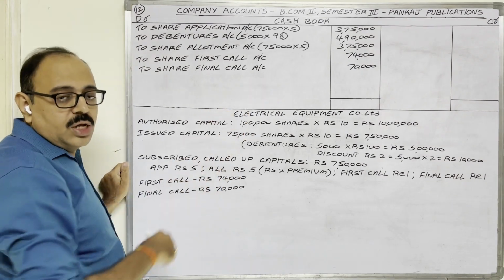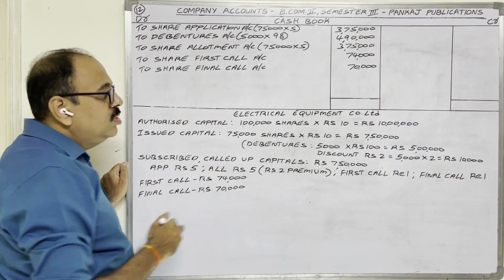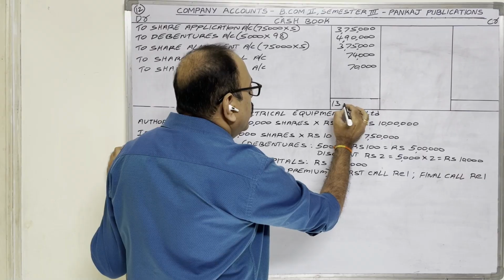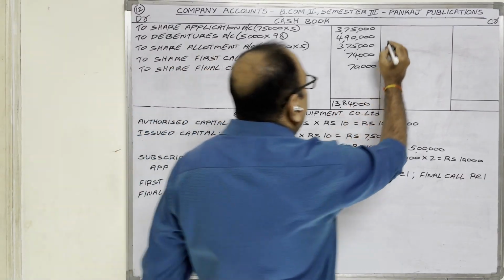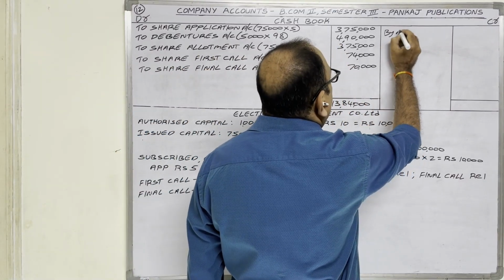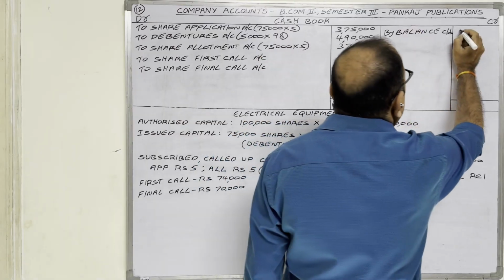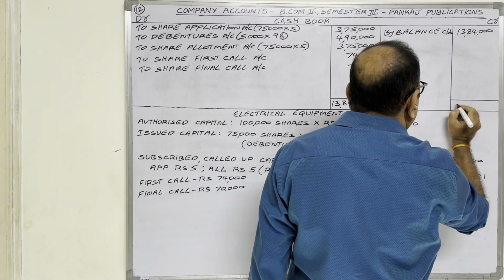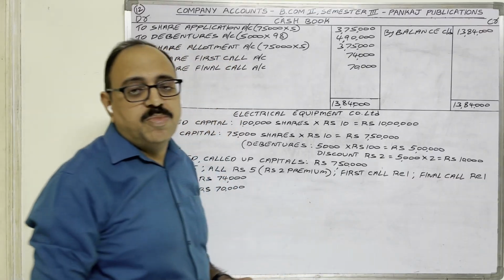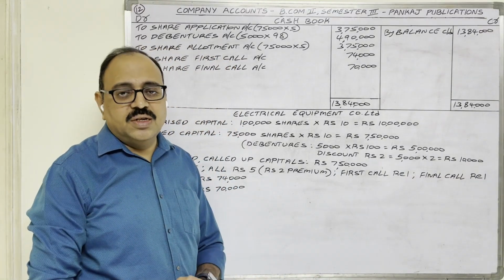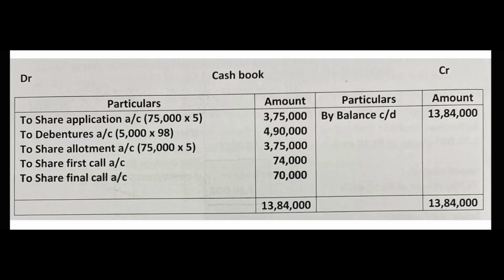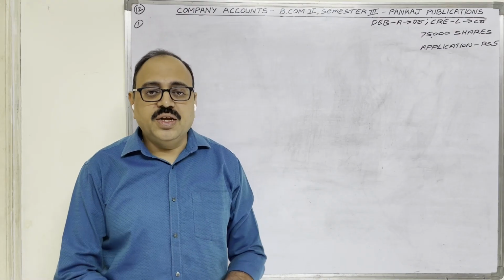Finally, two side totals. Debit side total is more, 13,84,000 rupees. Credit side, by balance carried down, same amount, 13,84,000 rupees. Total same. Cash book is completed. Next, journal. Take a screenshot of cash book. Let us write the journal entries now.